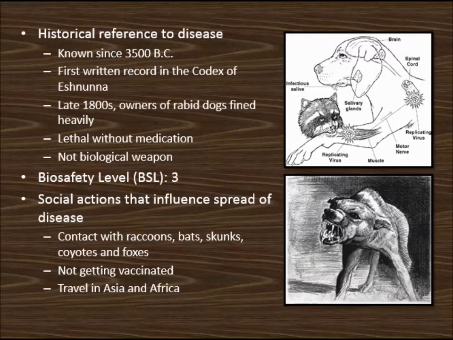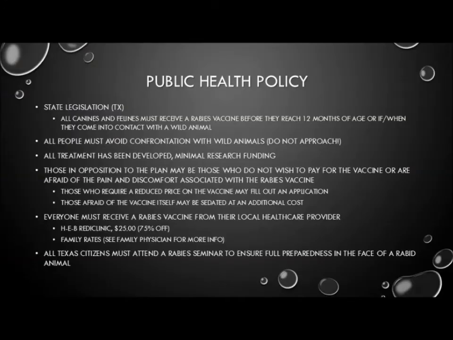The biosafety level is 3. Social actions that can influence the spread of disease include contact with raccoons, bats, skunks, coyotes, and foxes, not getting vaccinated, and travel to Asia and Africa. Rabies public health policy includes Texas state legislation saying that all canines and felines must receive a rabies vaccine before they reach 12 months of age or if/when they come into contact with a wild animal. Also, all people must avoid confrontation with wild animals.